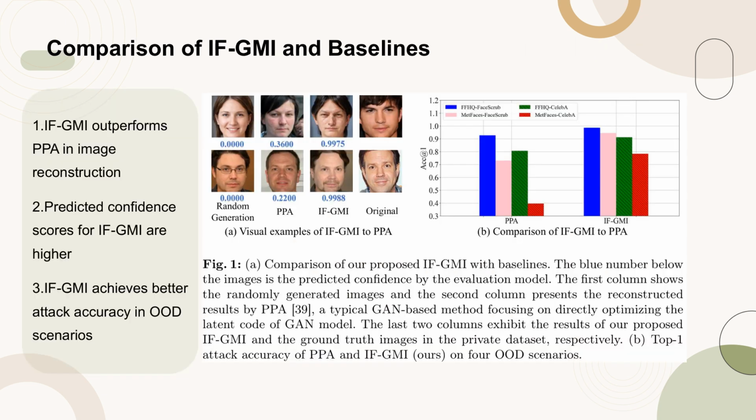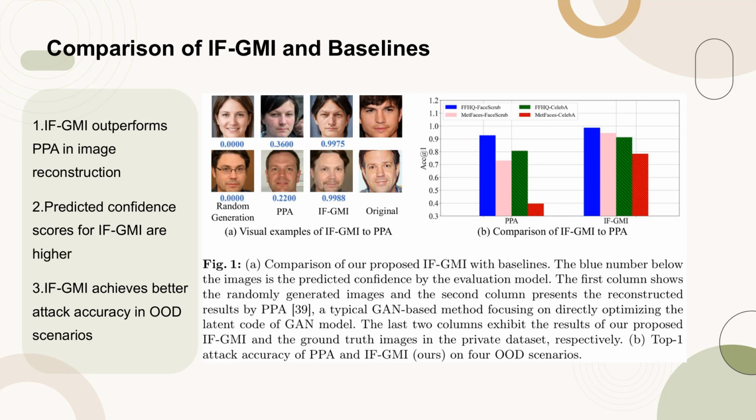Figure 1 presents a comparison of our proposed intermediate features enhanced generative model inversion, IFGMI, with baseline methods. In Part A, the first column shows randomly generated images, the second column displays the reconstructed results by PPA, a GAN-based method that optimizes the latent code. The last two columns show the results of our IFGMI and the ground truth images from the private dataset.